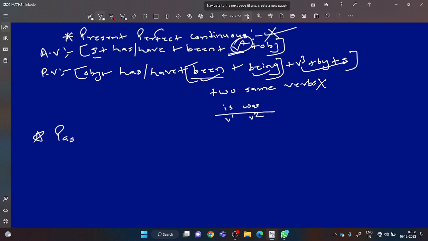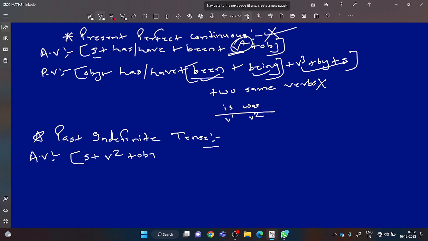So now after present perfect continuous, past tense comes. So what is the first form of past tense? Past indefinite. Give the heading, everyone. Past indefinite tense. Past indefinite tense is also called simple past. What is the structure of past indefinite? Subject plus V2 plus object. As for example, he sang songs. He is subject, sang is V2, songs is an object here.